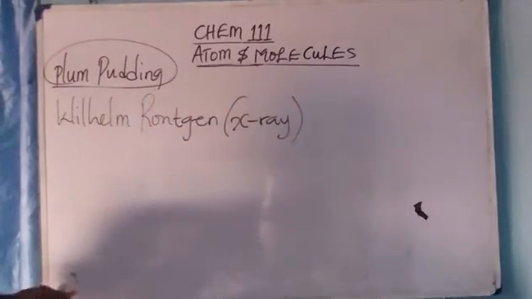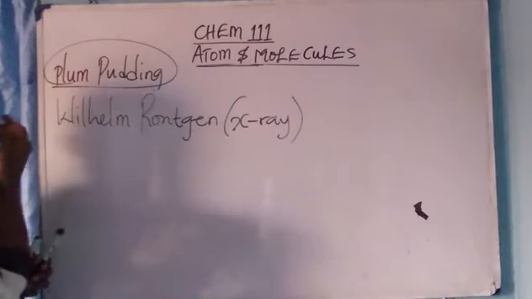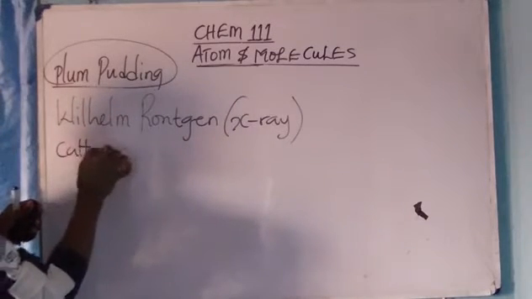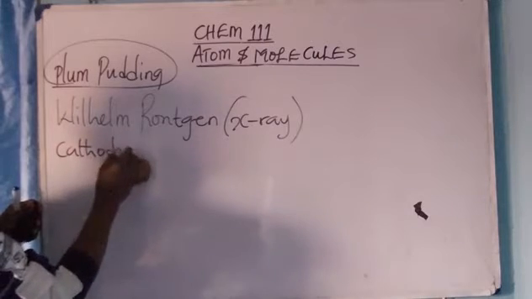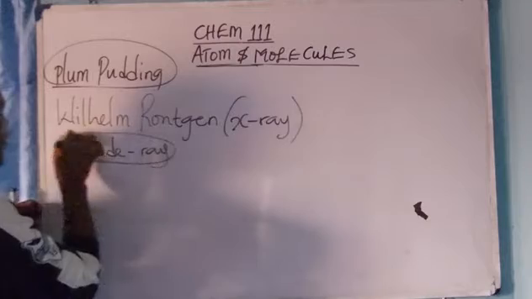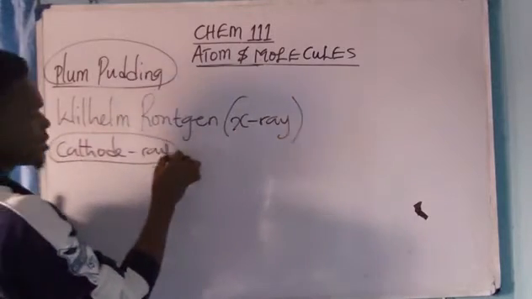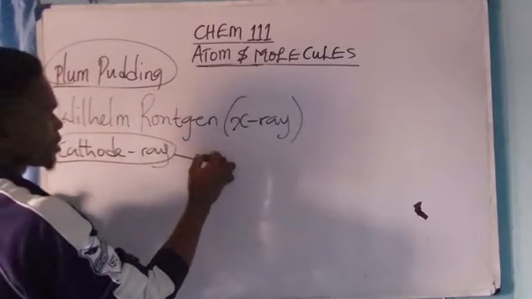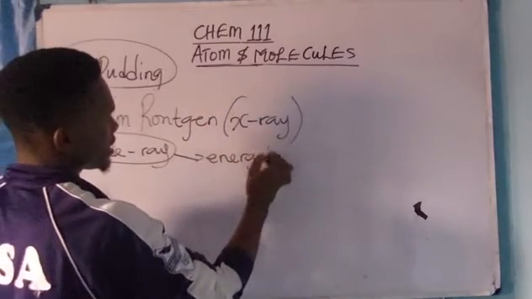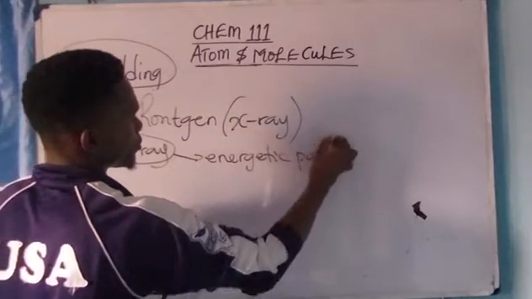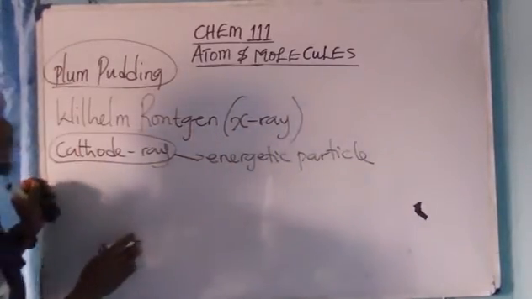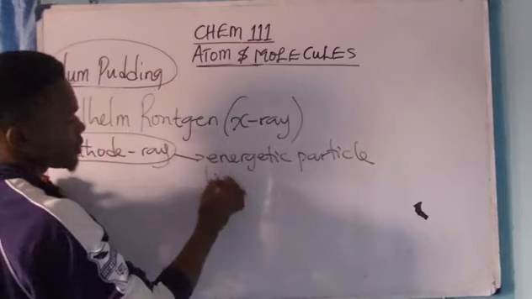How did he discover that? Now, he noticed that when a cathode ray passes through a substance, it emits an energetic particle, having high penetrating power.